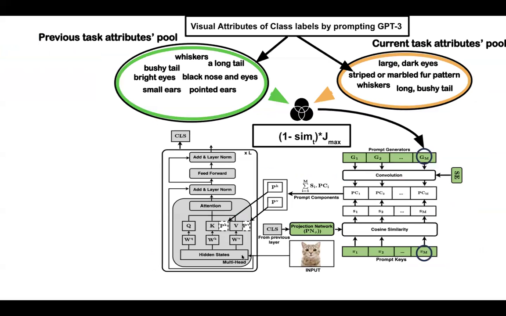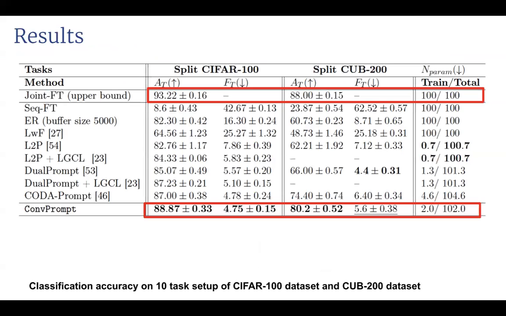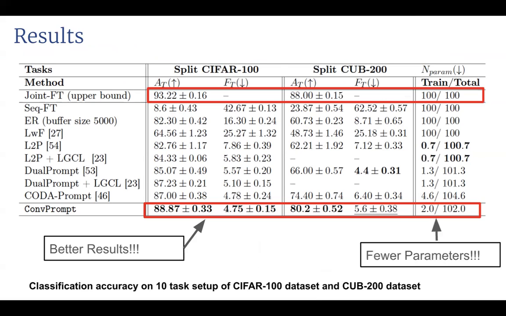Now, the number of prompt generators required is calculated by multiplying one minus the task similarity with the maximum number of prompts per task. We evaluated our approach on three datasets, namely CUB200, CIFAR100, and ImageNet-R. Here are the results for the CIFAR100 and CUB200 datasets. As can be seen, our model outperforms existing approaches by a substantial margin while requiring fewer parameters.